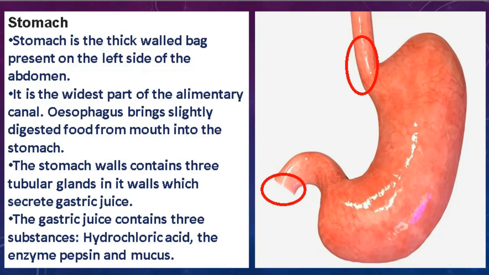Students, the stomach wall contains three types of glands. These glands secrete different gastric juices that help to digest the food. The three gastric juices that these tubular glands secrete are hydrochloric acid, the enzyme pepsin, and mucus.